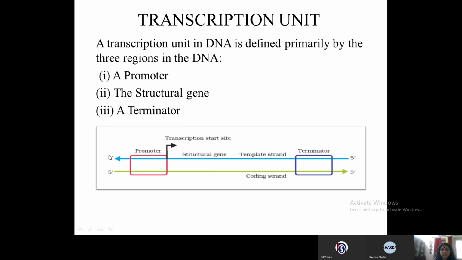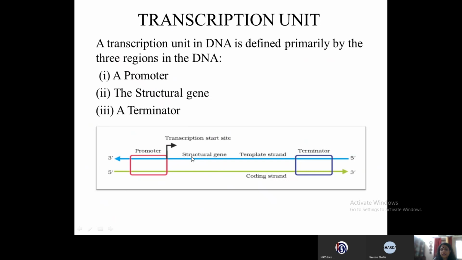The first one is 3' to 5' and the other strand is 5' to 3'. Now there are two regions, the promoter region and the terminator region. And this is the transcription start site. That means the transcription will start from this region.